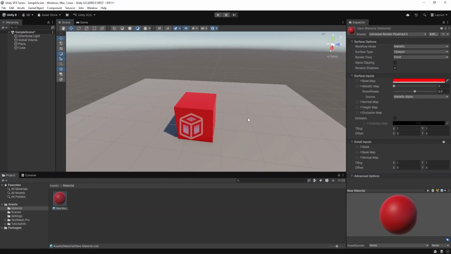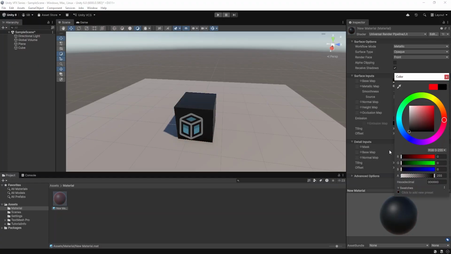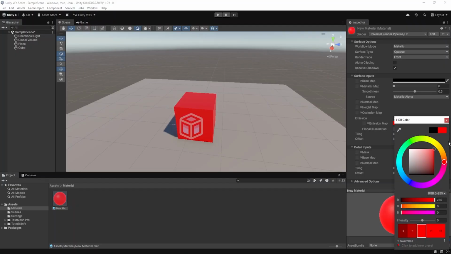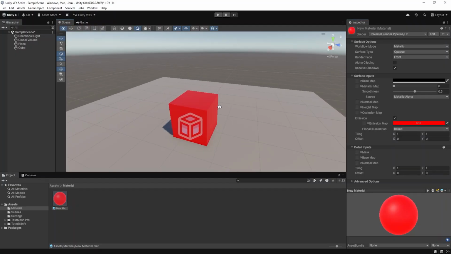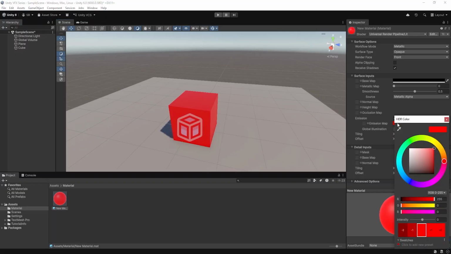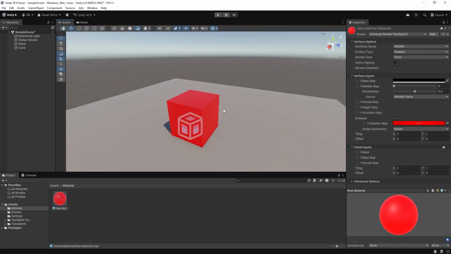And now the emission. Emission means how we can make an object glow in Unity. So I'll set the base color to 0, enable the emission, and select a color, maybe red. Now it looks similar, but we can increase the value of the intensity over here. But you see nothing is happening. Even at 10 our cube still looks the same.